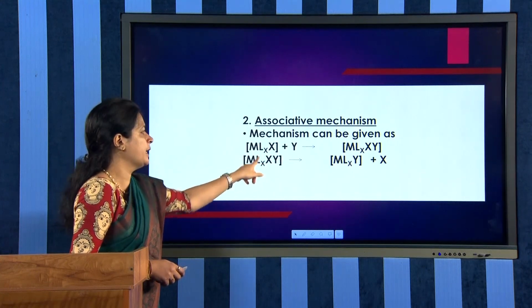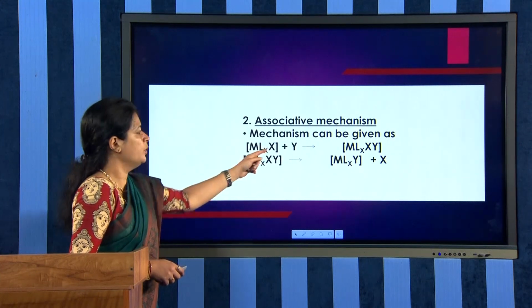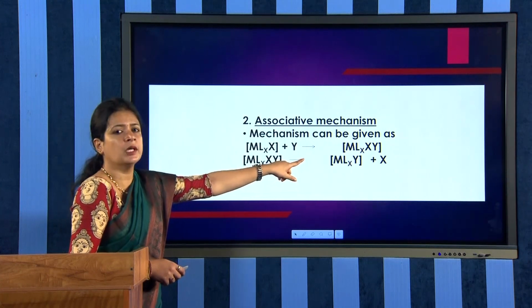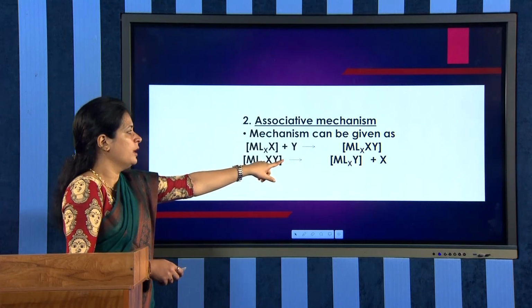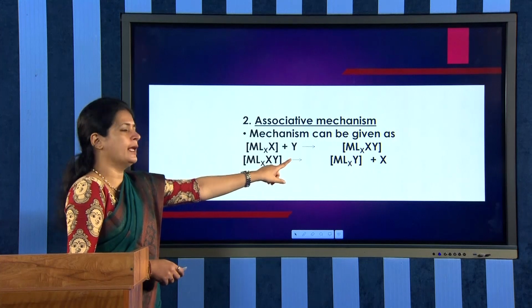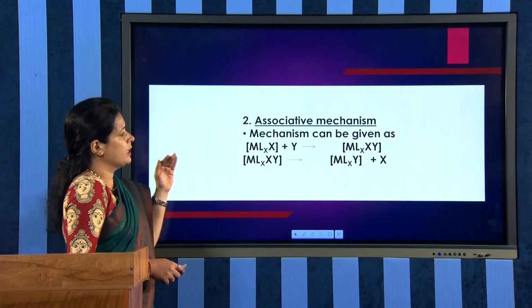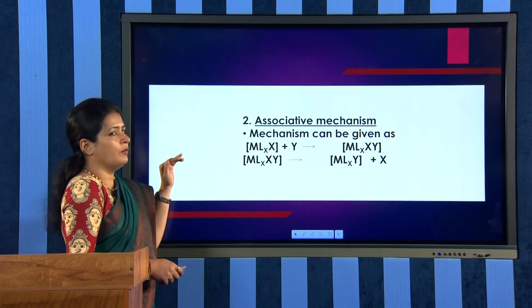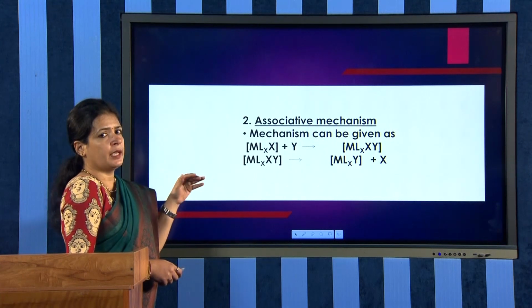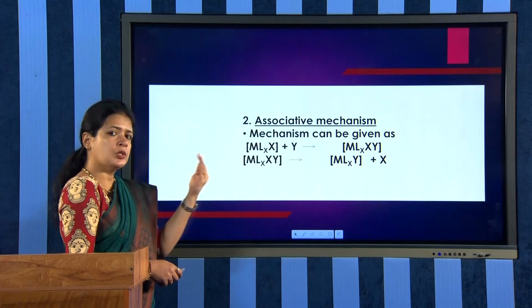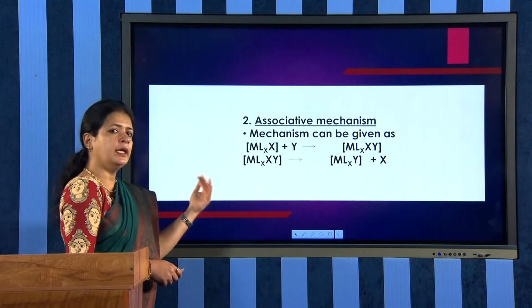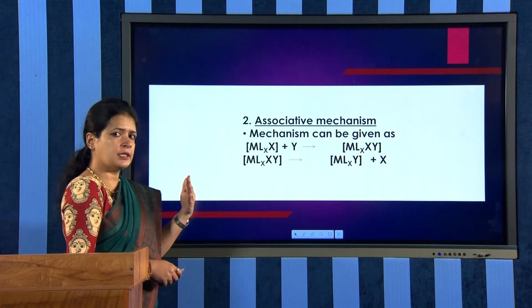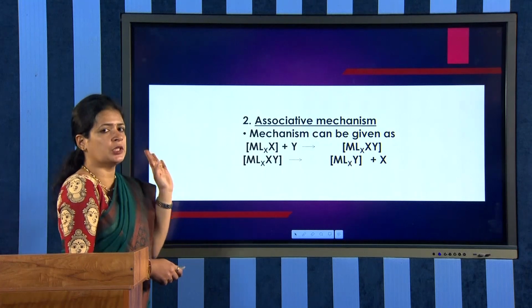So, association happens initially. And now in the next step, dissociation of the leaving ligand. Which is the leaving ligand? X is the leaving ligand. In the second step, X leaves, and our product is MLXY. So this is the general mechanism of the associative mechanism. What is the peculiarity of the associative mechanism? Initially association happens, and then the next step is the dissociation step.